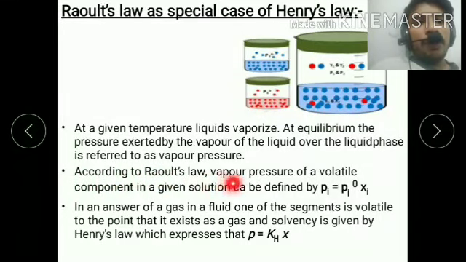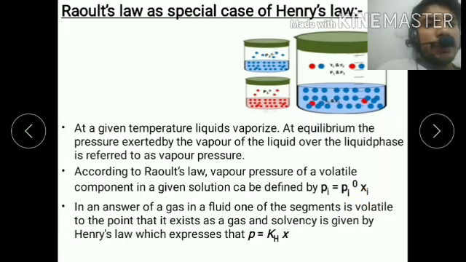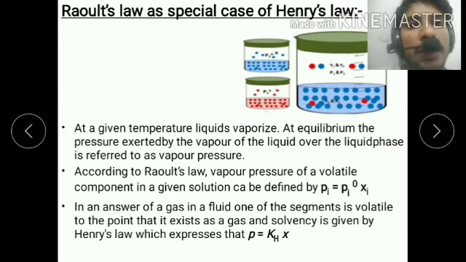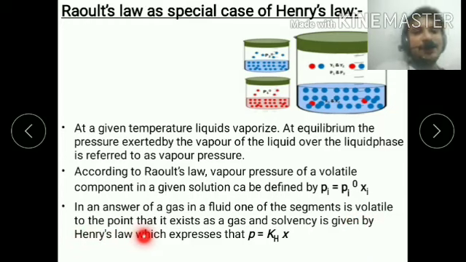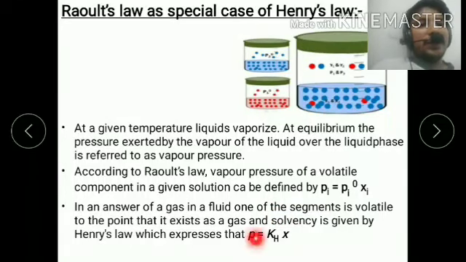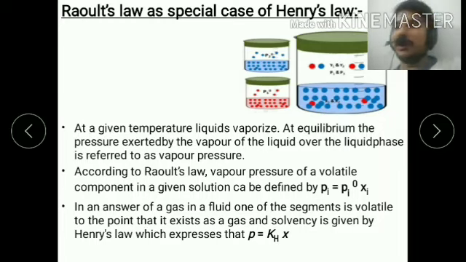According to Raoult's law, the vapor pressure of a volatile component in a given solution can be defined as P1 = P1° X1, where P1 is the vapor pressure of the volatile component. For the solubility of a gas in a liquid, the gas is volatile to the point that it exists as a gas, and the solubility is given by Henry's law, which expresses that P = Kh X, where P is the pressure, Kh is the Henry's law constant, and X is the mole fraction of the solute present in the solution. Okay, this is the relationship.